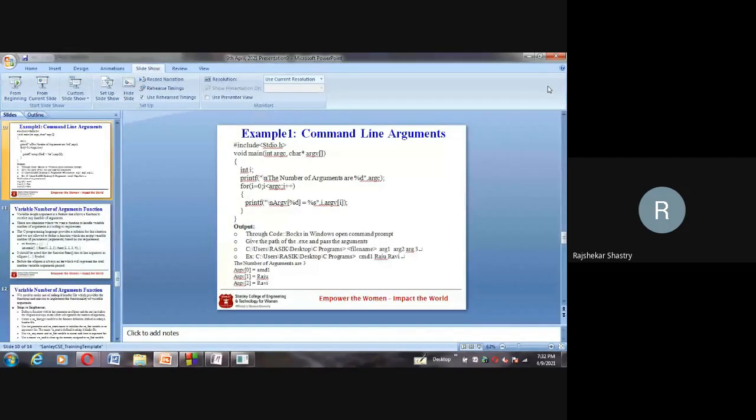Second is the command line arguments concept, where we can pass arguments to the main method also, just as we pass parameters to other methods. And last but not least, the variable number of arguments function concept. I thought of finishing it, but no issues, we'll discuss it in the next class.